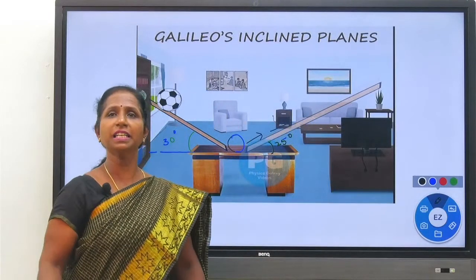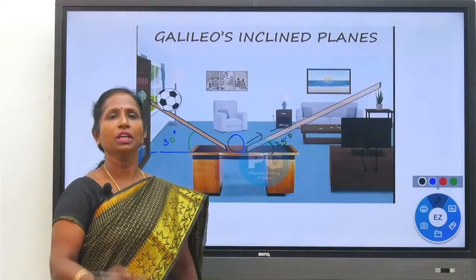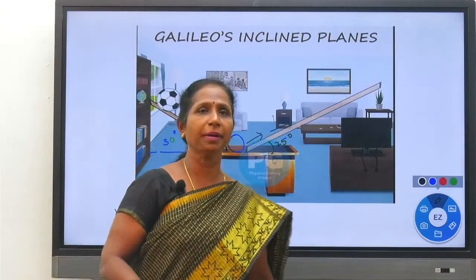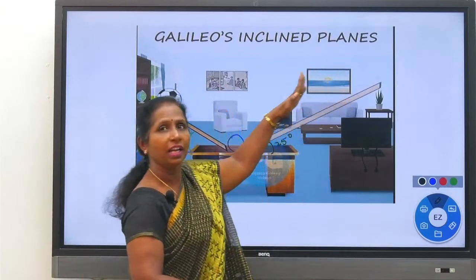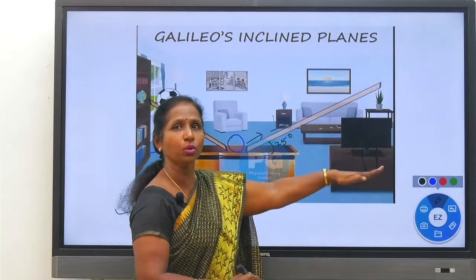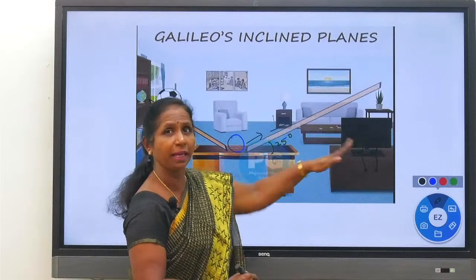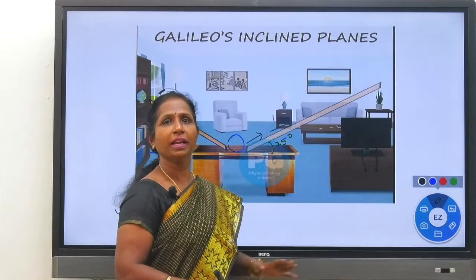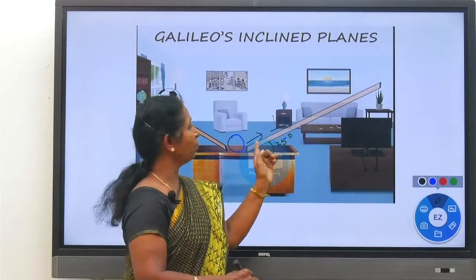The ball moves up. Till what distance will it move? It moves a greater distance because it is flattened. So in this inclined plane the angle is reduced, therefore it is moving towards the surface. So it is flattened. Now what happens?